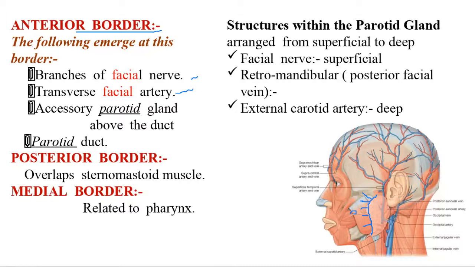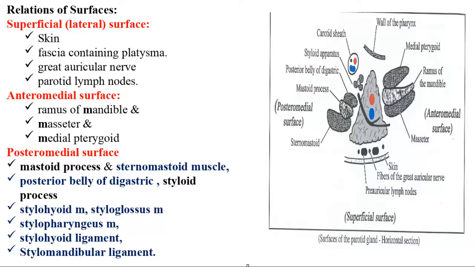And then the posterior border, it is overlapped. Overlap means covered. This one is the anterior border, and this is the posterior border. Here you have the sternomastoid muscle, and medially it is related to the pharynx.